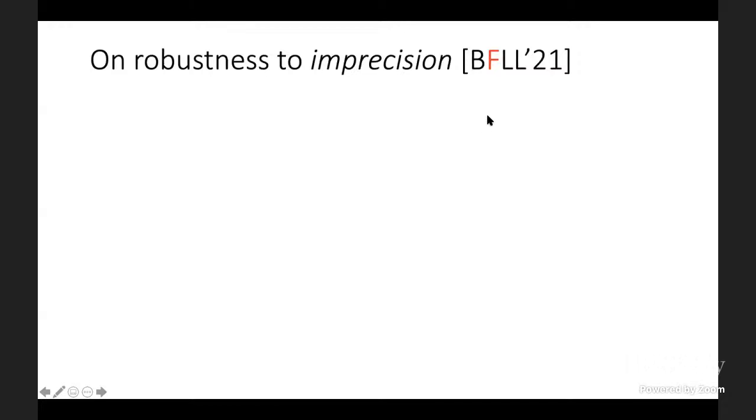Great. So now we've reached 2021. And in our recent paper, we've been able to improve the robustness of these results to greater additive imprecision. One thing I'll say right away is that this same result was also obtained independently by the simultaneous work of Kondo, Mori, and Movassagh.